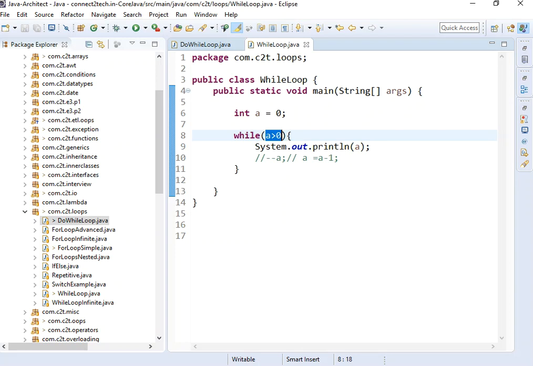If you want to first execute it once and then check the condition, so when you want to make sure that the code is executed at least once before any check of condition is done, then we can go with a do while loop. But a while loop is for when you want to check beforehand if something is right or wrong, then you should go for a while loop. Is that right? Okay.